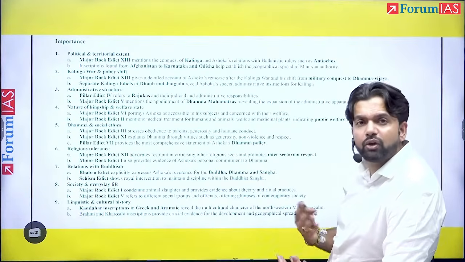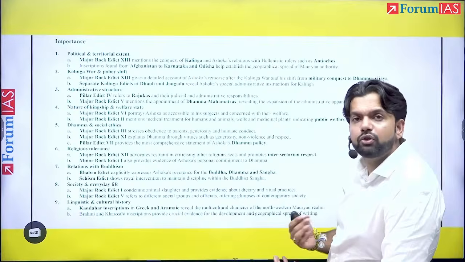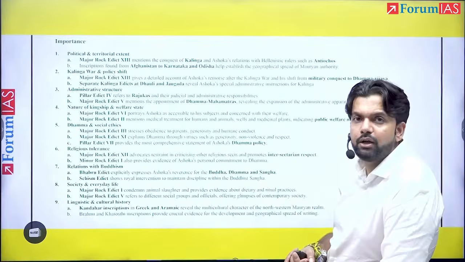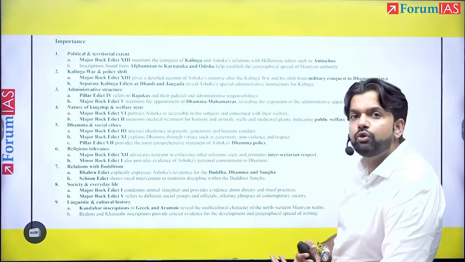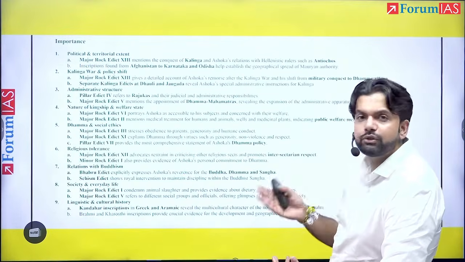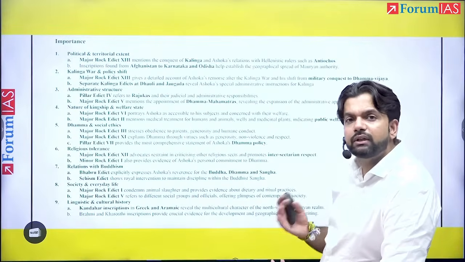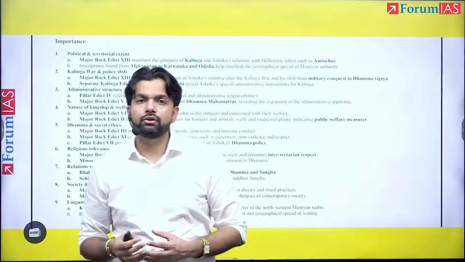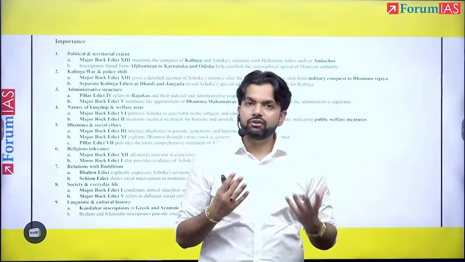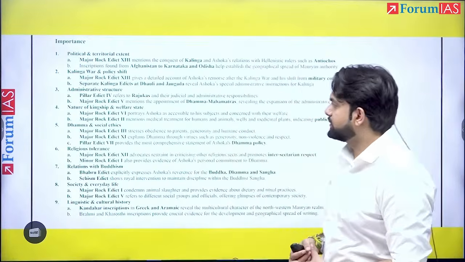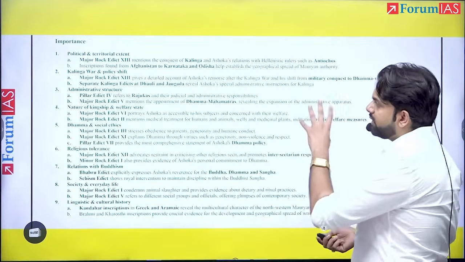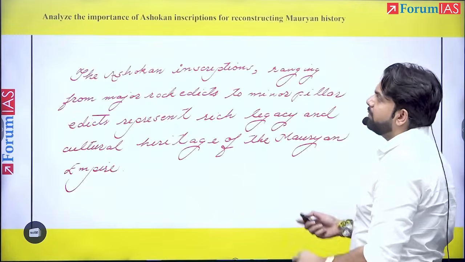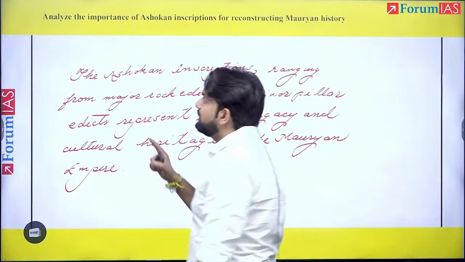For example, Major Rock Edict 7 talks about tolerance. The first one talks about animal welfare. The fourth one talks about Dhamma Ghosh, the transition from Bheri Ghosh to Dhamma Ghosh. The 13th Rock Edict, what does it really talk about? About the foreign relations that Ashoka had, right? So clearly, a lot of things could have been there, but limitations were also to be written here, because clearly the key directive here is analyze.